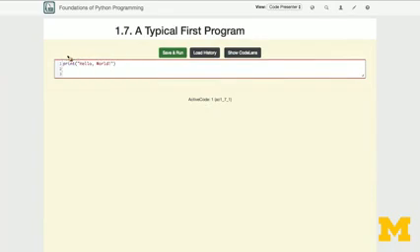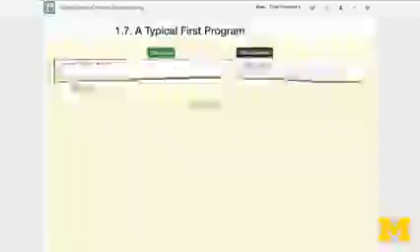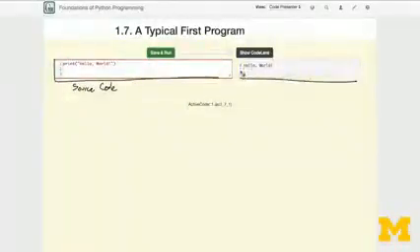In order to actually run this code, we need to click the Save and Run button. When we do that, we'll see an output window show up to the right here. Now, to break down what all of this shows, we have our Python source code on the left, and we have our output on the right.